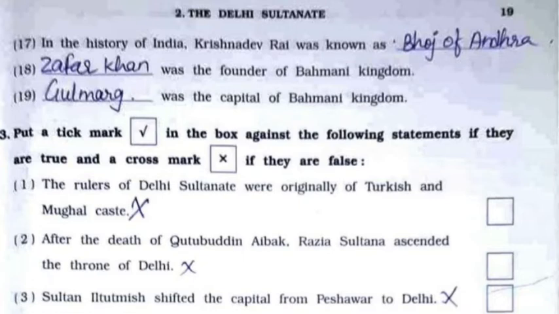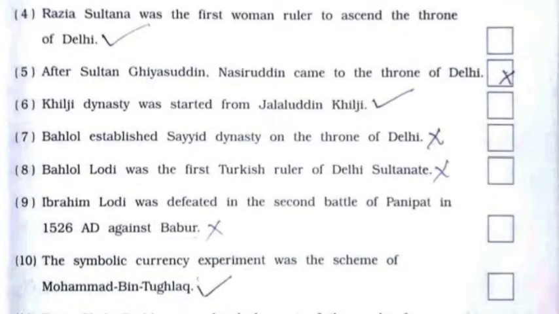Now we'll continue with question number 3, that is true or false. First one, the rulers of Delhi Sultanate were originally of Turkish and Mughal caste. It is false. Second, after the death of Qutbuddin Aibak, Razia Sultan ascended the throne of Delhi. It is false. Third, Sultan Iltutmish shifted the capital from Peshawar to Delhi. It is false. Fourth, Razia Sultan was the first woman ruler to ascend the throne of Delhi. It is true. Fifth, after Sultan Ghiyasuddin, Nasiruddin came to the throne of Delhi. It is false.